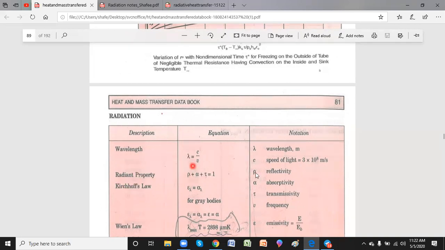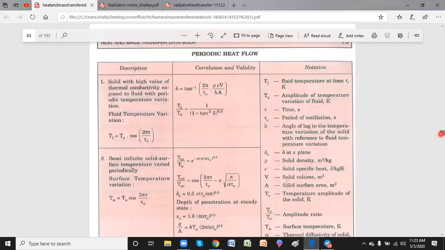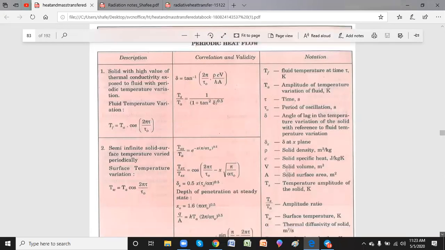Lambda is the speed of light divided by nu, the frequency. This is in general the wavelength. Then what I discussed at the start of the class is rho plus alpha plus tau equals 1, the basic radiation property where reflectivity, absorptivity and transmissivity sum to 1. I'll come to gray bodies and black bodies afterwards. I already discussed what gray bodies and black bodies are.